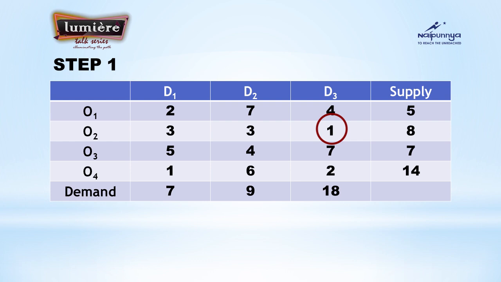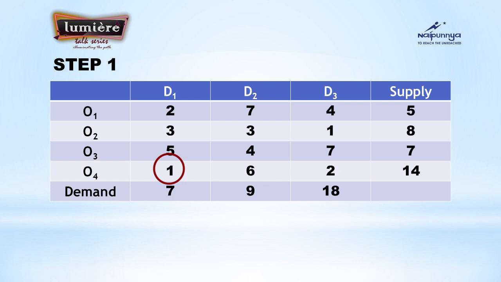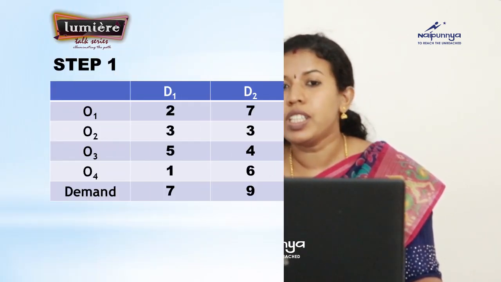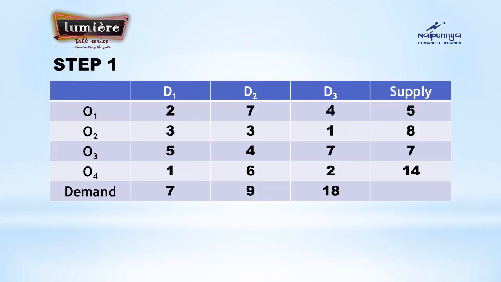So at O2D3, if you are choosing that particular one, you have the supply 8 and 18. We will be allocating 8 for that one. Let's consider the next one at O4D1. If we are allocating that one, demand 7 and supply 14. There we will be allocating what? 7. So 1 with 7 or 1 with 8, which is the least? Yes, 1 with 7 is the least, isn't it? So we will be selecting O4D1 as the least cost. Okay. So I just allocated 7 to that O4D1 cell, and in step 2 I cancel off that particular column.